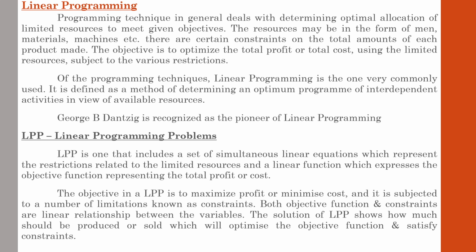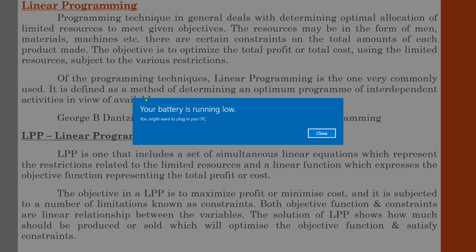Both the objective function and constraints are linear relationships between the variables. Variables means we will be using different variables like the x variable, the y variable, and so on. In the application level case we will discuss that in detail. The solution of a linear programming problem shows how much should be produced, how much should be sold, or how much should be purchased, so that it will optimize the objective function and satisfy the constraints. That is the purpose of linear programming problems.